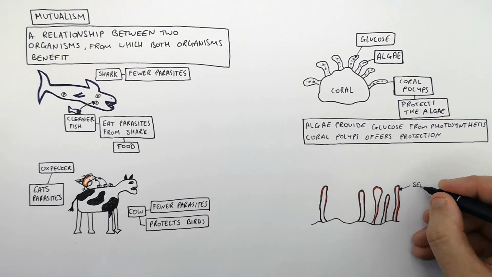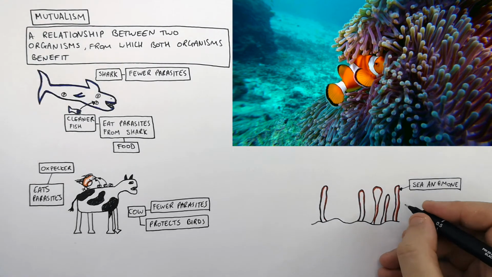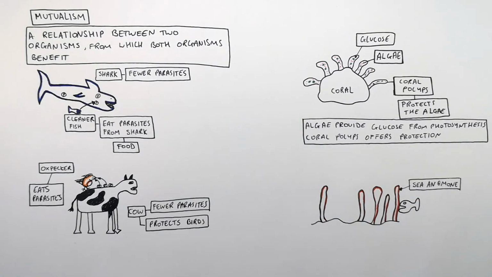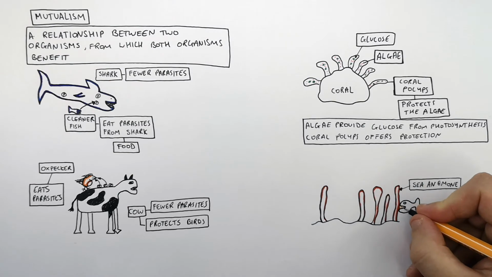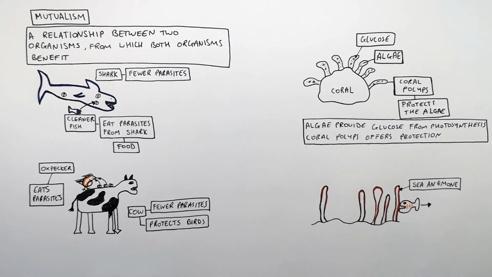This here is sea anemone. This is an image of sea anemone. And sea anemone are poisonous organisms that release a poison if they are touched. So this fish, if it enters the sea anemone, is going to be poisoned by the sea anemone and it will either swim away or it will die.